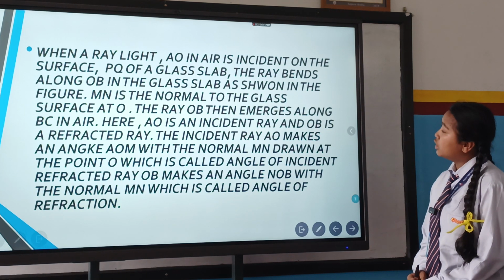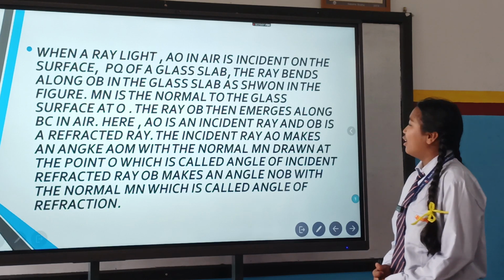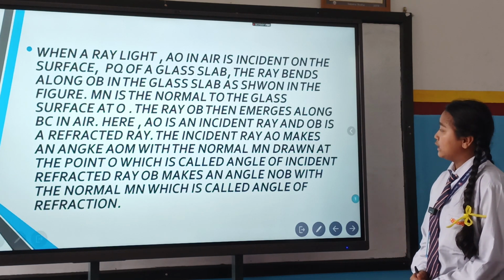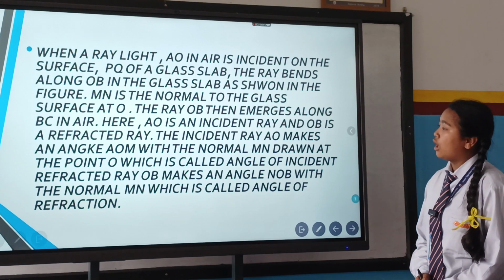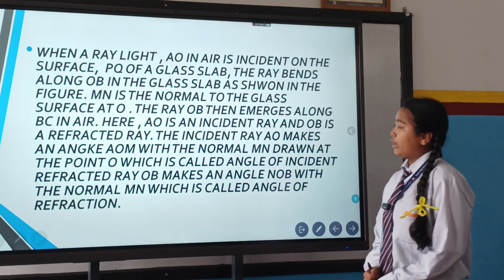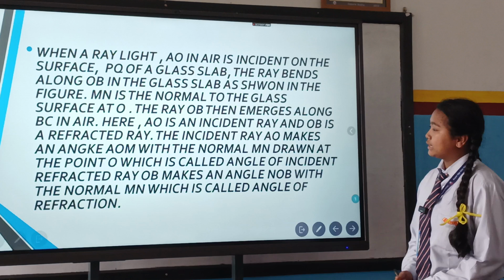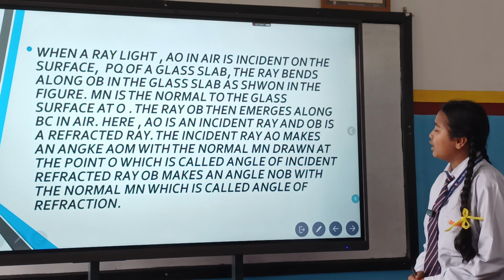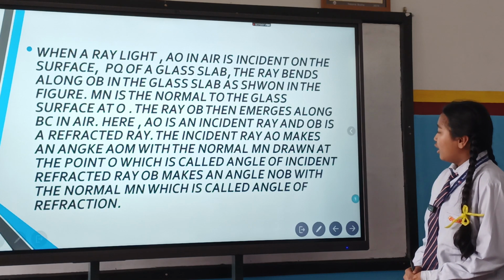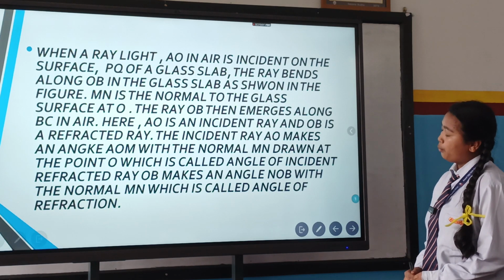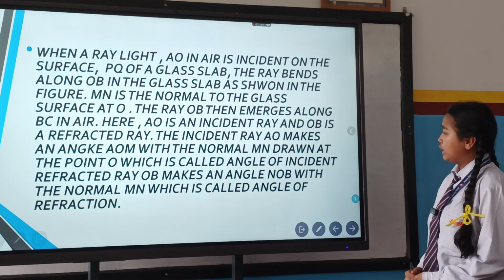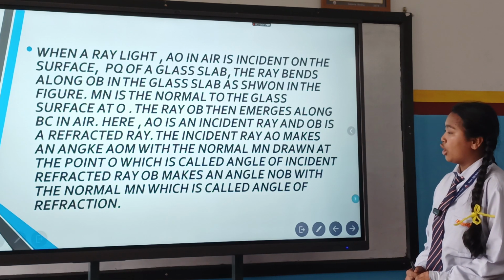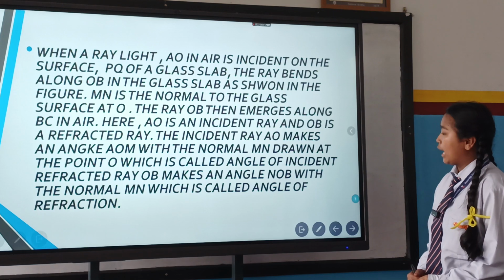The ray OB then emerges along BC in air, where AO is an incident ray and OB is a refracted ray. The incident ray AO makes an angle AOM with the normal MN drawn at the point O, which is called the angle of incidence. The refracted ray OB makes an angle NOB with the normal MN, which is called the angle of refraction.